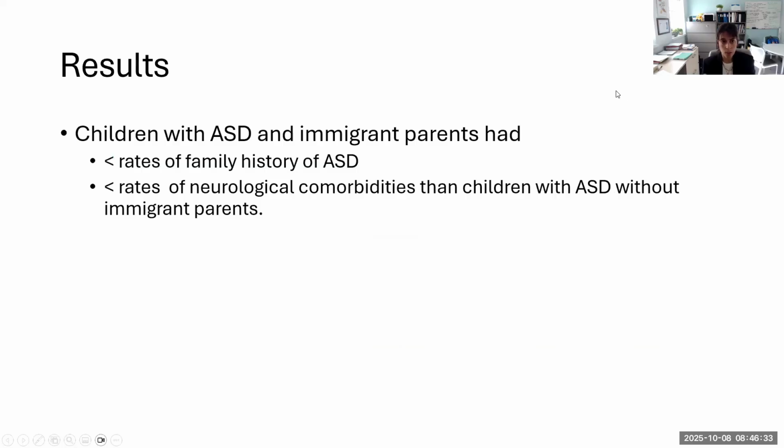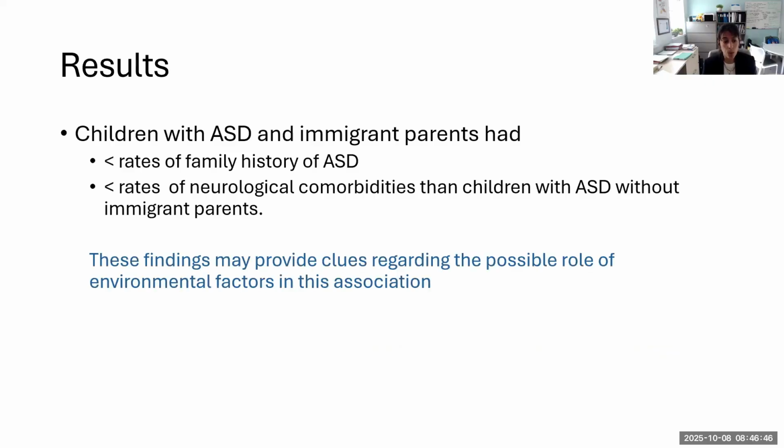So this was a relatively simple study. What we found were children with autism and immigrant parents had lower rates of family history of autism and lower rates of neurological comorbidities than children with autism but without immigrant parents. And we thought that these findings may then provide clues regarding the possible role of the environment in this association.